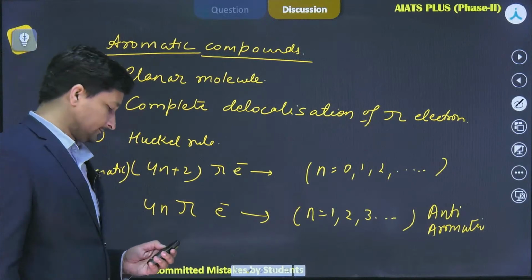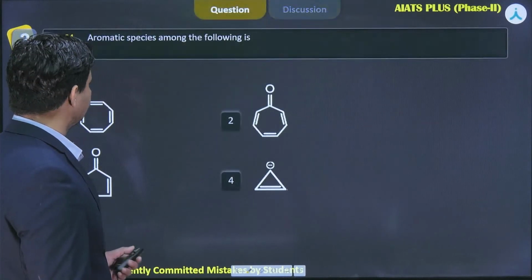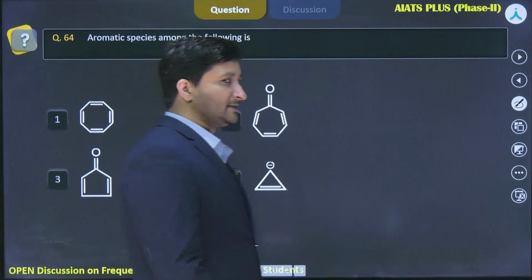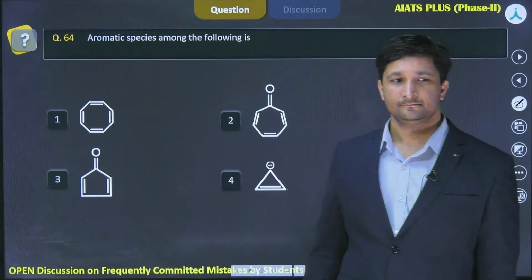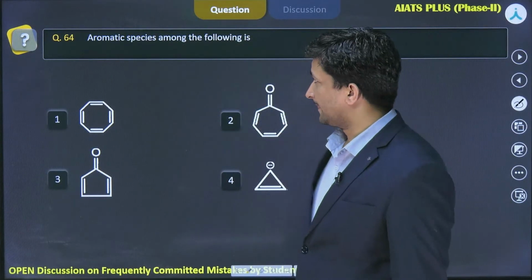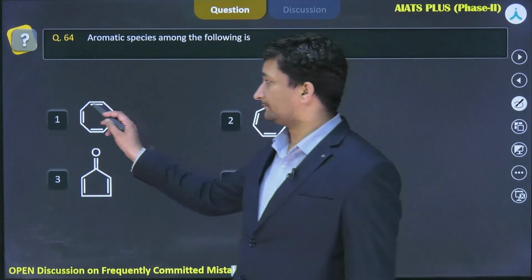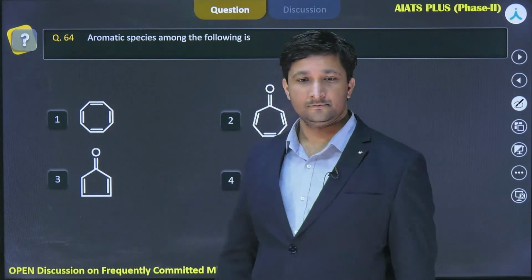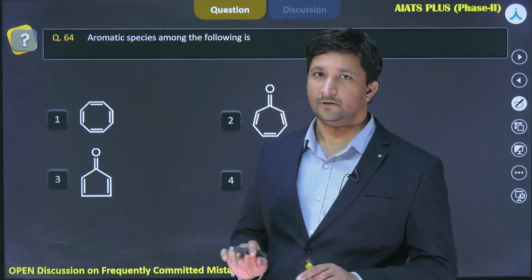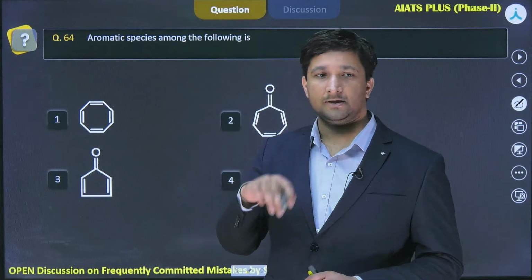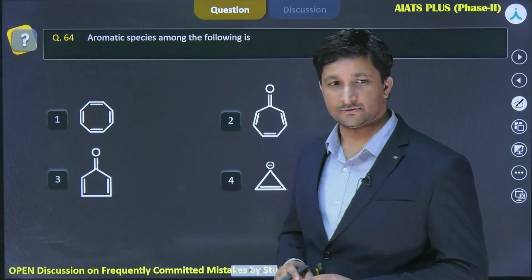Now let's have a look at this question. Aromatic species among the following is. अब देखो यहां पर ये cyclic. Okay, complete delocalization of electron is also there because of complete cyclic resonance.